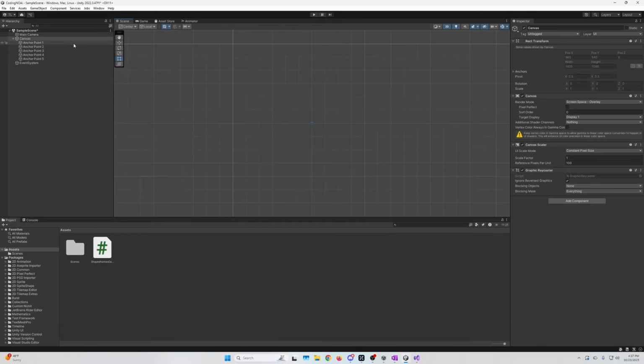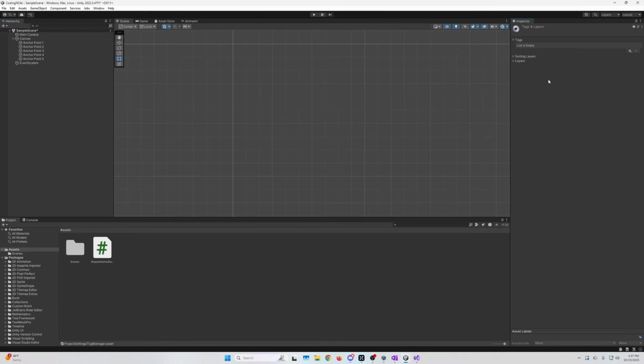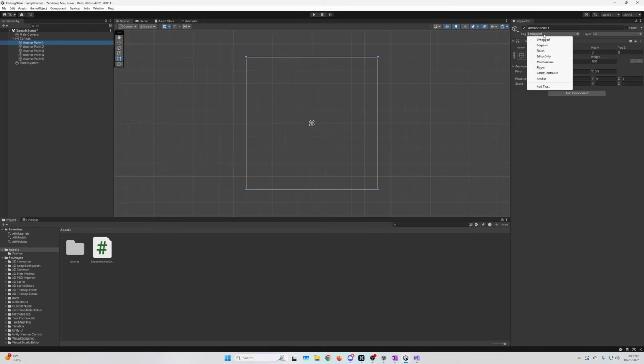All right, now that we got our 5 anchor points, let's move on to the next part. We want to make a new tag. So click on an anchor point or really anything, go down here, add tag. You see our tag list is empty, hit this little plus button and then type in, do we want to use anchor point for the tag? Yeah, that's probably fine. Or let's call it Anchor. I don't like making tags long. Anchor. Hit enter or click save. So now we got our anchor tag. We can go here, we can tag, and we can anchor it. Boom, and now let's do it for all of them.